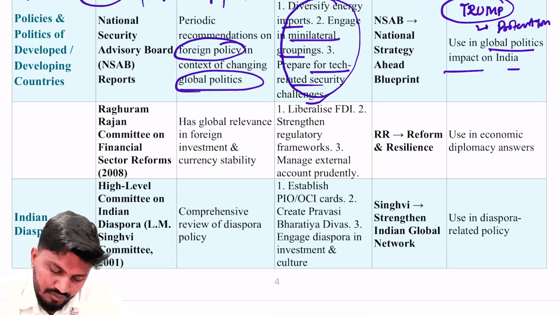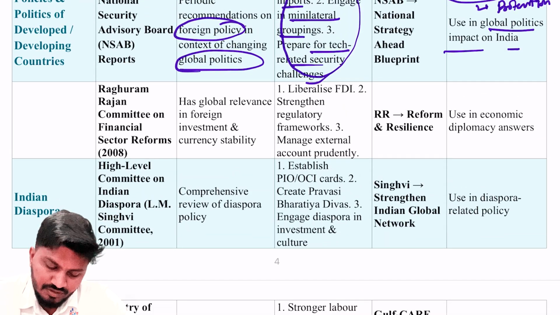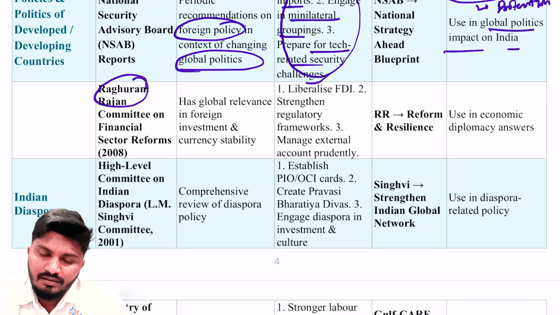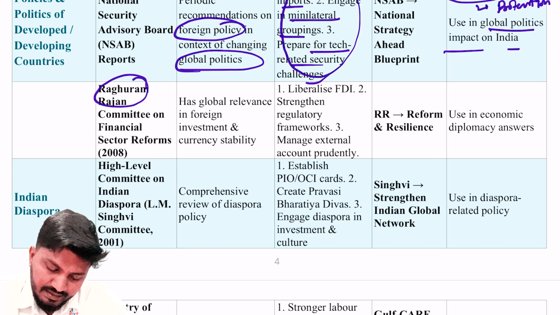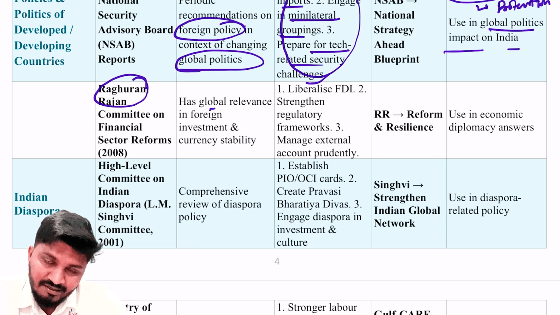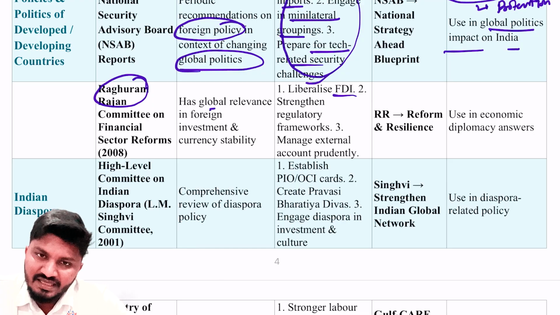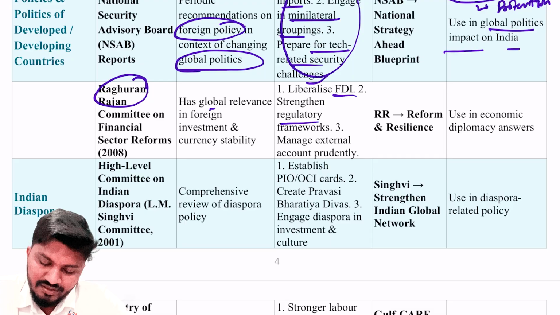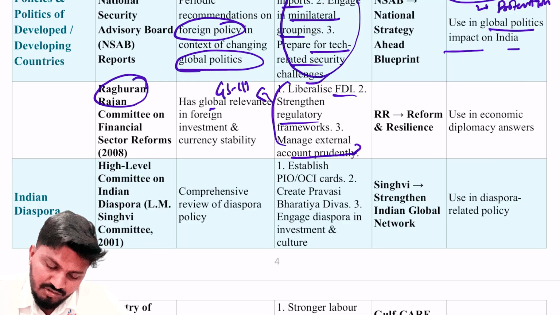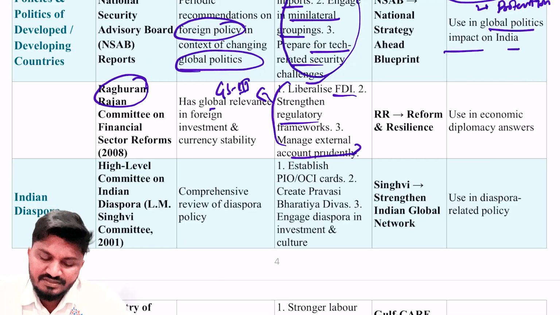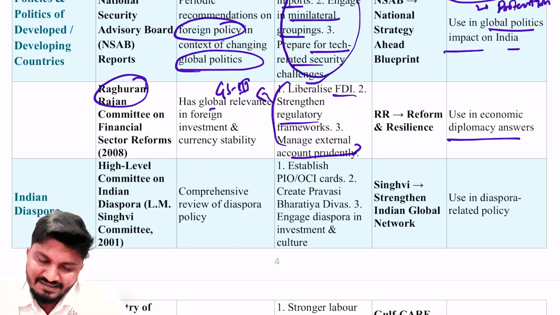Next is the Raghuram Rajan Committee on Financial Sector Reforms. He was the previous RBI head, RBI Governor. It has global relevance in foreign investment and currency stabilization. Next: liberalize FDI, foreign direct investment, strengthen regulatory frameworks, and manage external accounts prudently. So these are the recommendations. You can use this in your GS3 answer as well, in economy. RR is reforms and resilience with respect to financial sectors. Use in economic diplomacy answers.